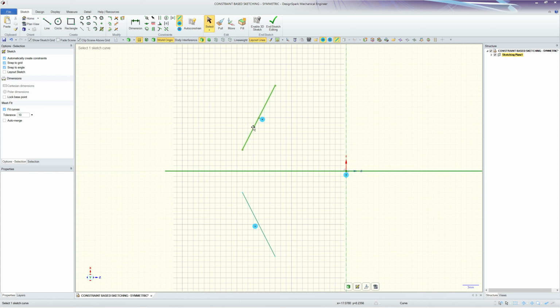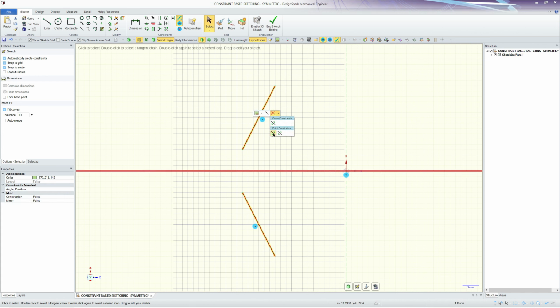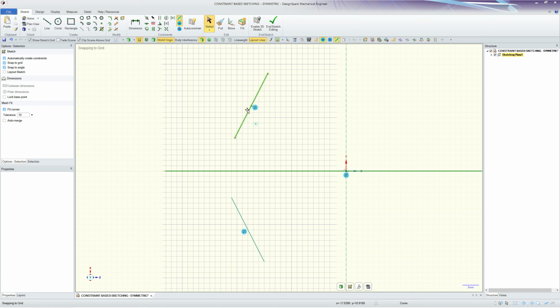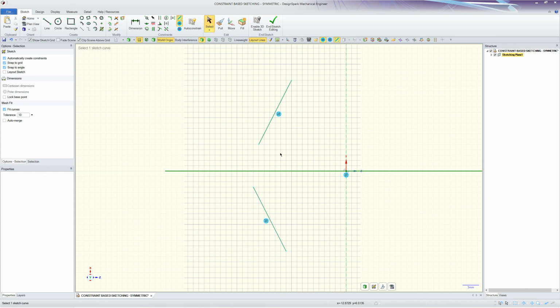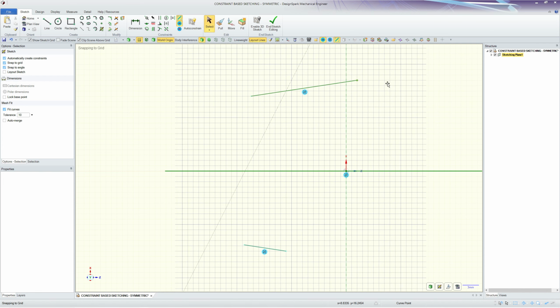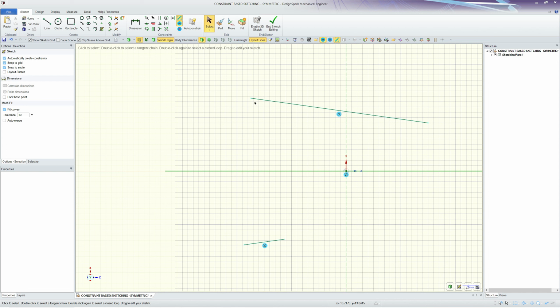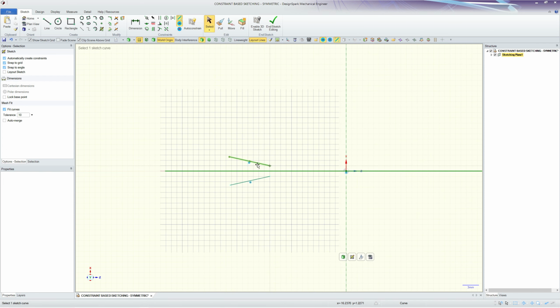If I go to my curve itself and right click and look at the options, let's now delete both points and see what happens. So although the curve itself is still being reflected about the mirror line in terms of its direction, the length of these lines is now not being controlled. As you can see, I can make them, they're not connected any longer, but the actual direction is still being reflected.